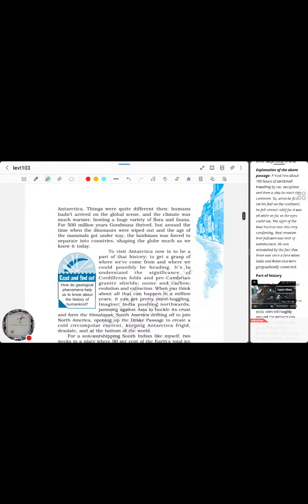So things were quite different then. Humans had not arrived on the global scene, and the climate was much warmer, hosting a huge variety of flora and fauna.